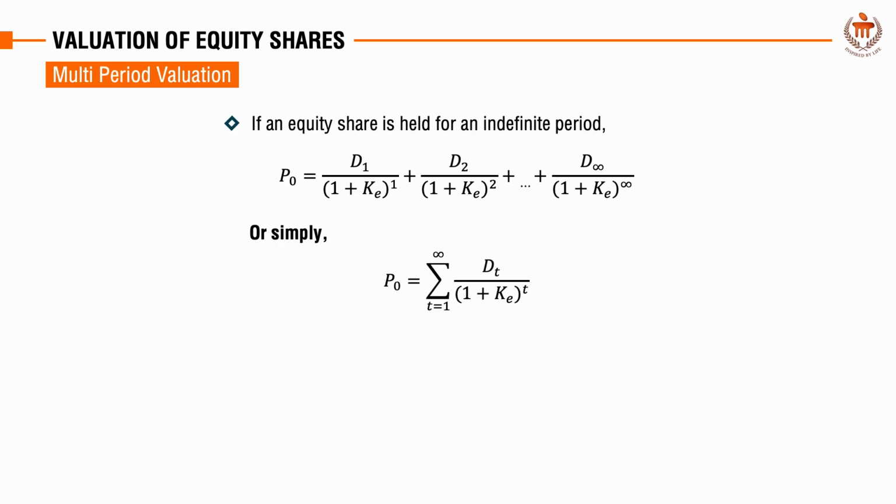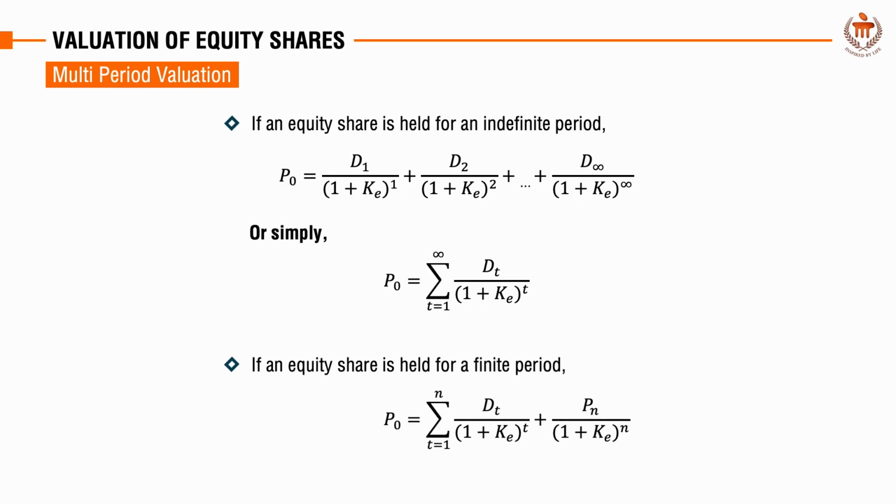Since an equity share can be held for an indefinite period as it has no maturity date, the value of such shares held over an indefinite period can be calculated by adding the present value of dividends. If the share is held for a finite period, the present value of the resale price at the end of this period is added to the present value sum of dividends for the same period.